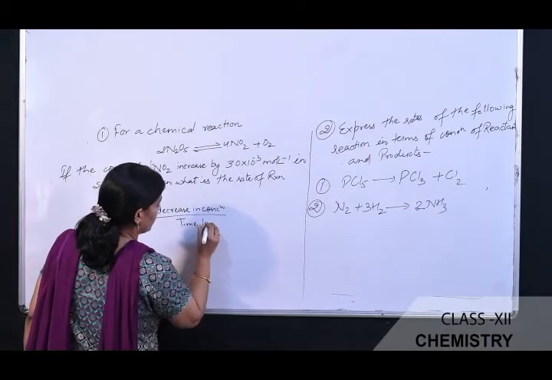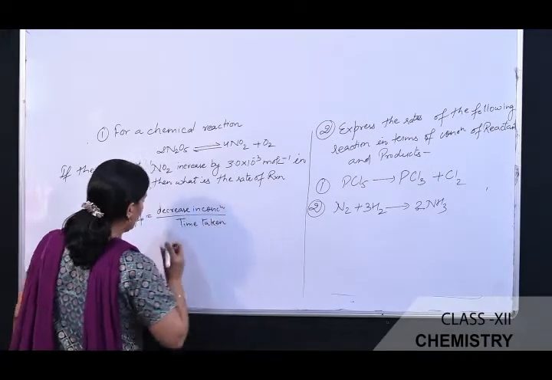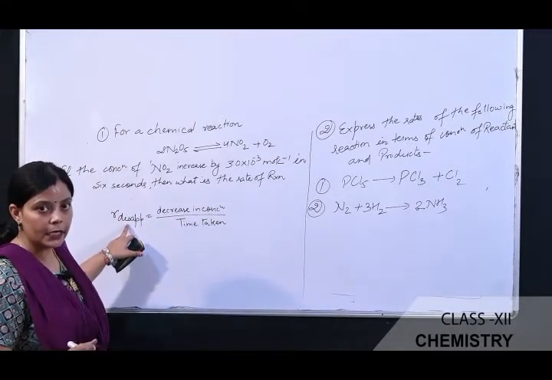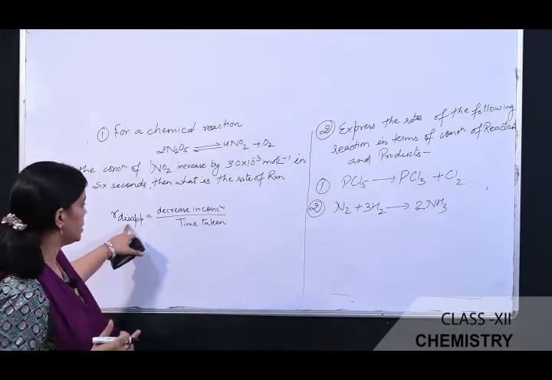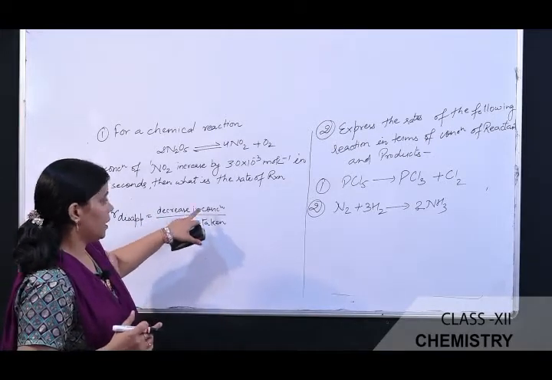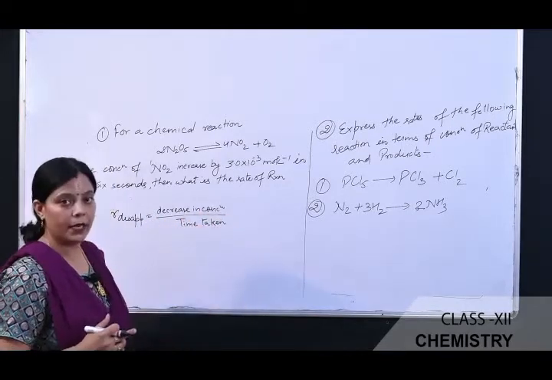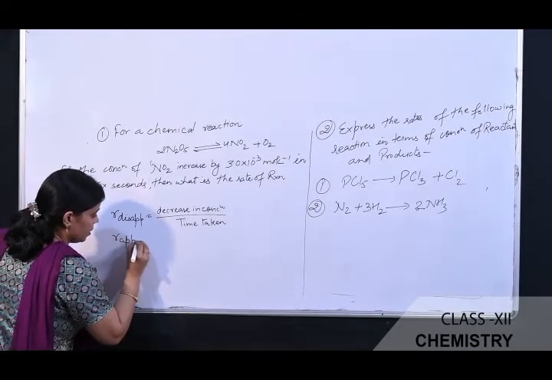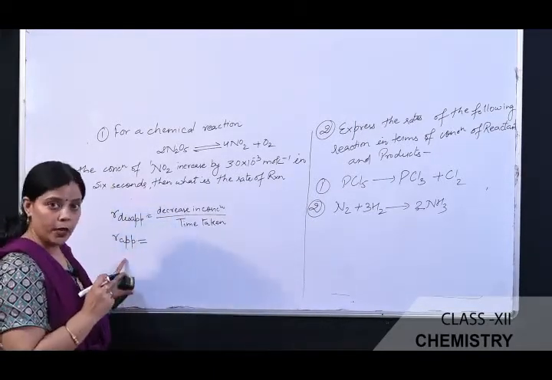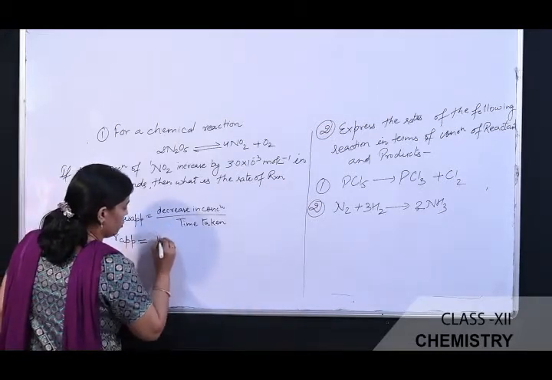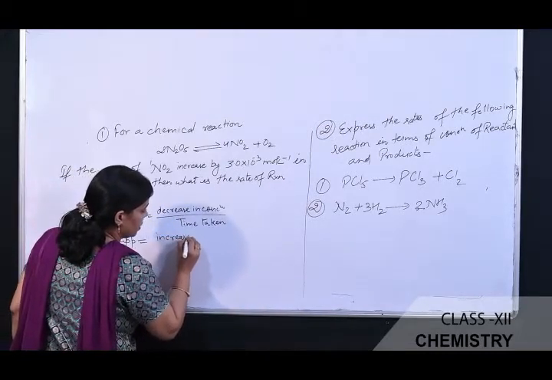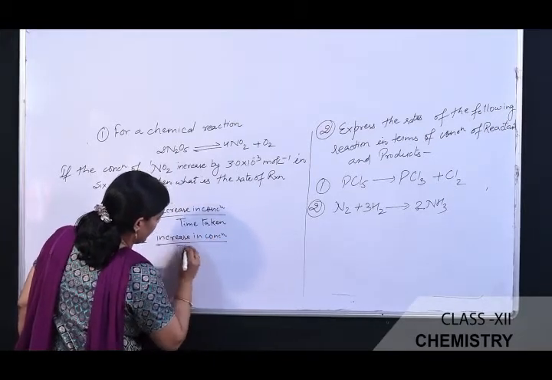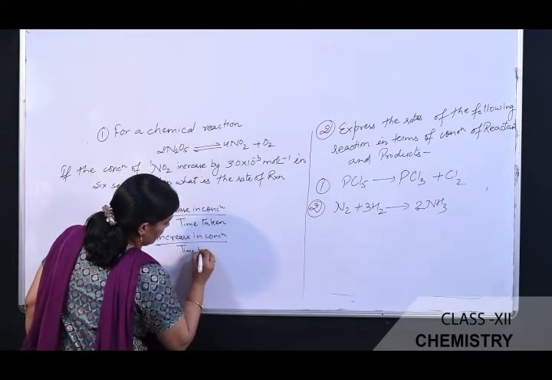When we calculate the rate of the reaction with respect to reactants, because the reactant concentration decreases as time passes, we take the decrease in the concentration of the reactant divided by time taken. Similarly, for the rate of appearance of the product, the formula is the increase in concentration of the product divided by time taken.